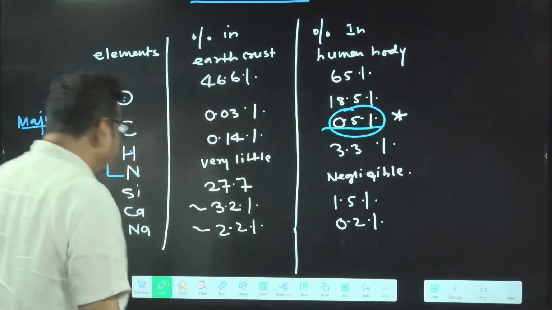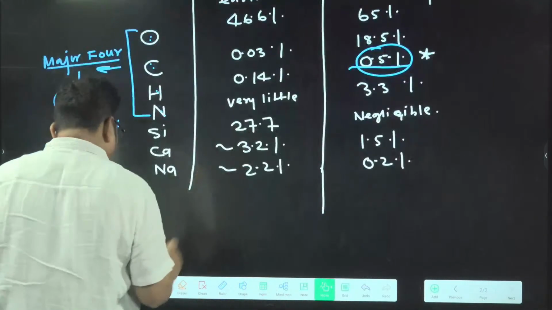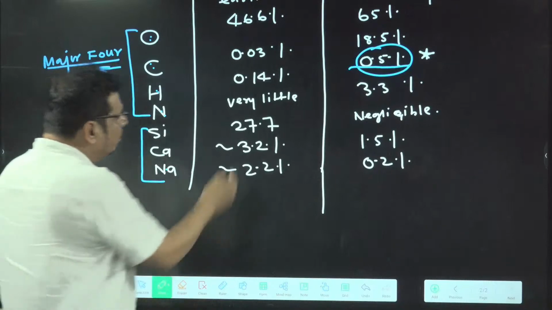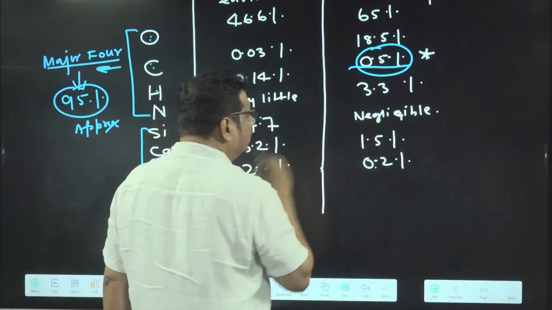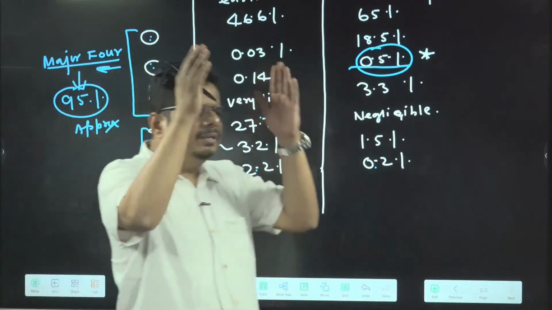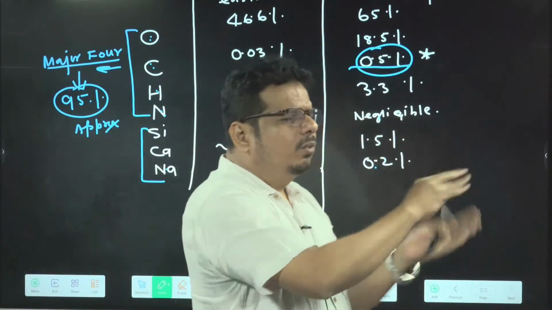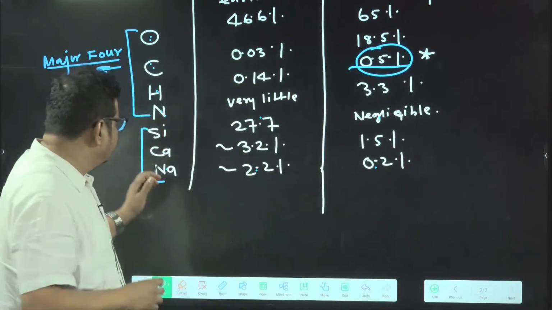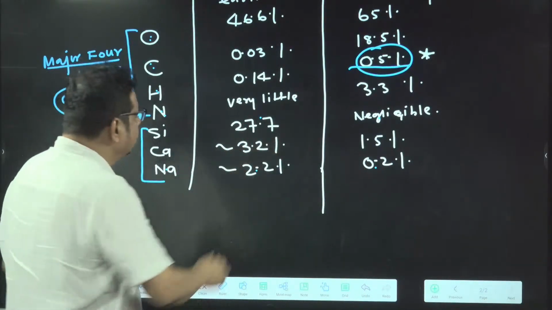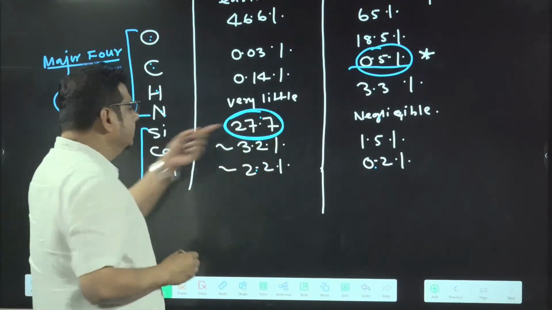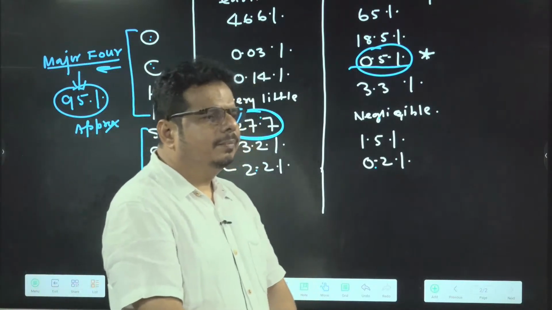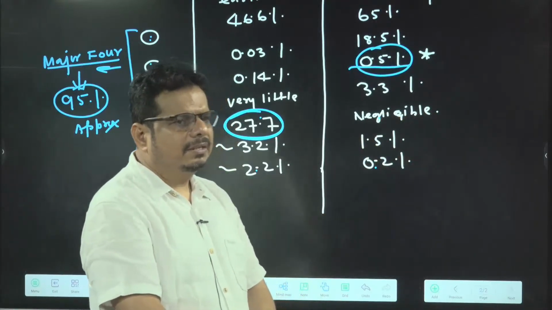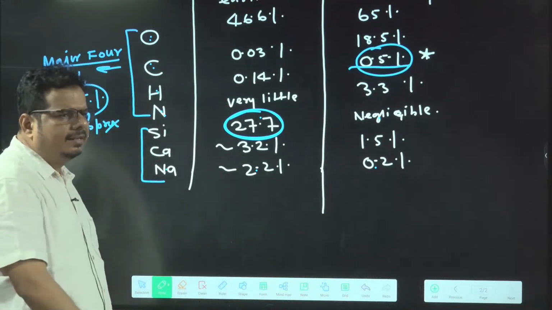Now anyhow, I want to tell you one thing. Silicon, calcium and sodium are present more in Earth's crust compared to the human body. So what do you find with this data? Some elements are present more in human bodies and living organisms compared to Earth's crust, and some elements are present more in Earth's crust. The biggest difference is shown by silicon. Silicon in the Earth's crust is 27.7%, and in our body a negligible amount of silicon is present. Is it clear in the mind or not?